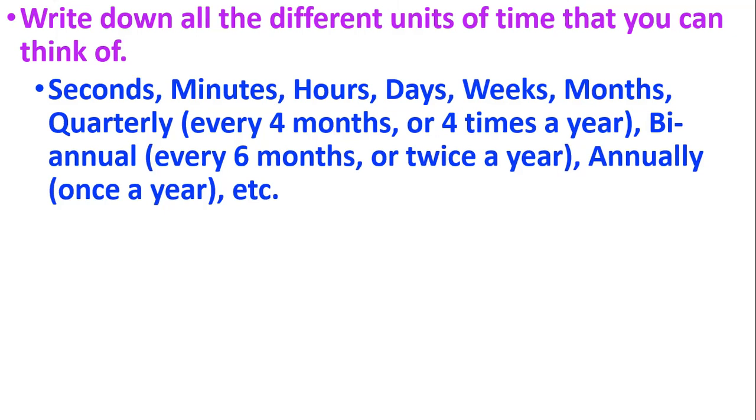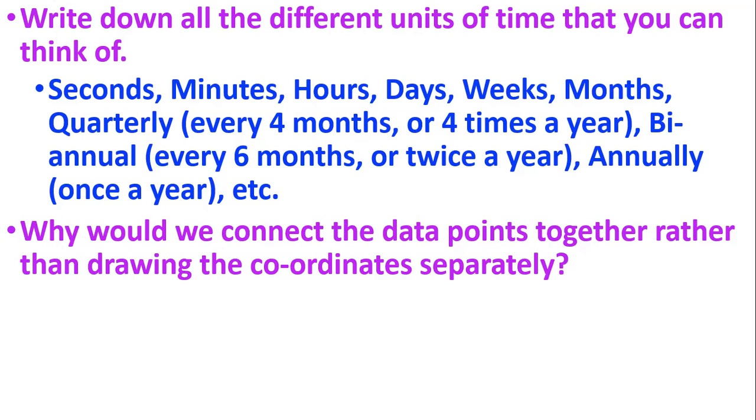We can talk about biannual data. So that's every 6 months, there's 2 data values a year. Or annual data, which is once a year. Like our tax department often want to know the year end. So they want to know over the last entire year, how much money have you made? So there's a variety of time that we could have along that axis.